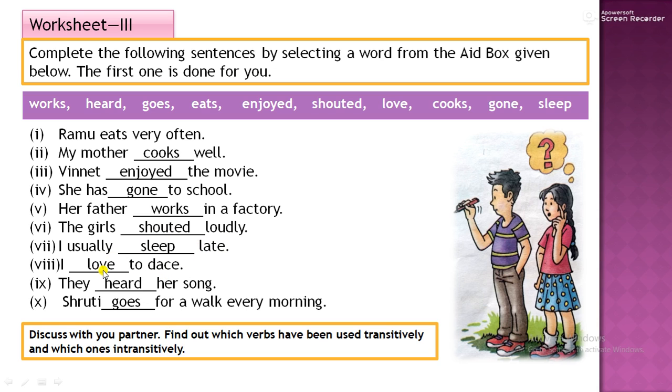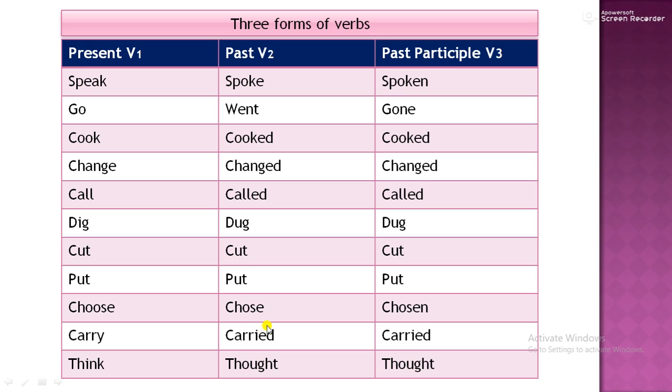I usually sleep late. I love to dance. Spelling D-A-N-C-E, in the book it is already given. You are to fill in the blanks. So you can check it. They heard her song. Shruti goes for a walk every morning. Then 3 forms of the verb.